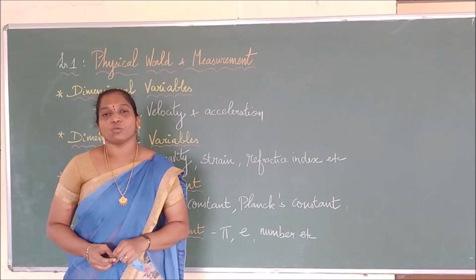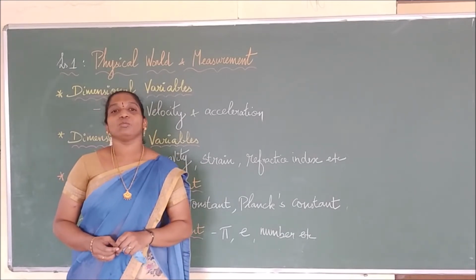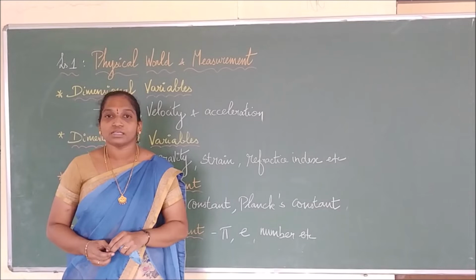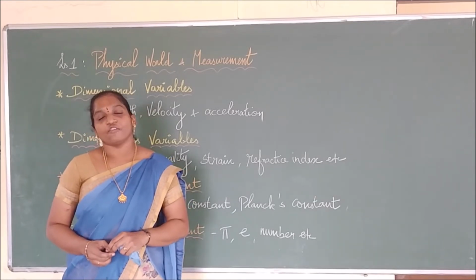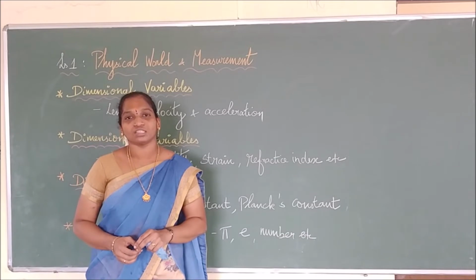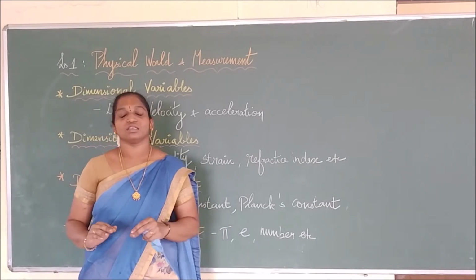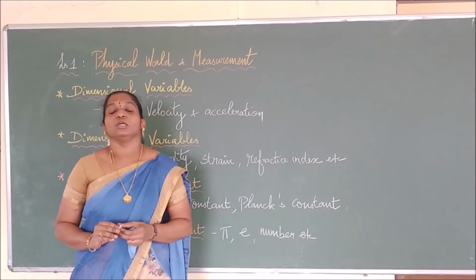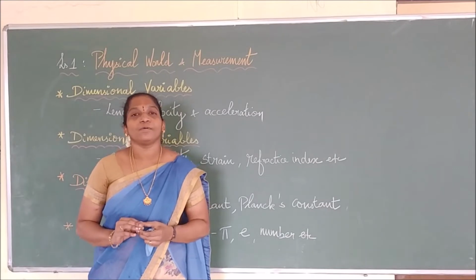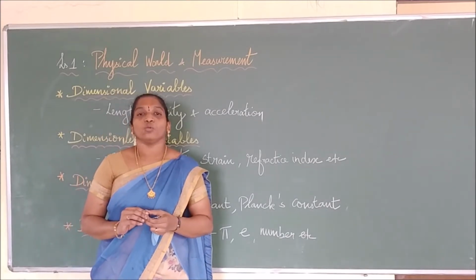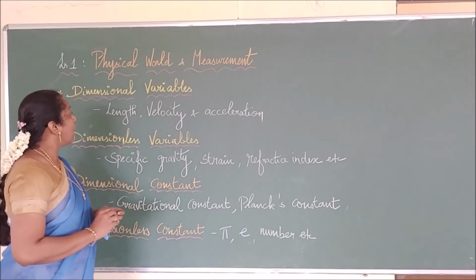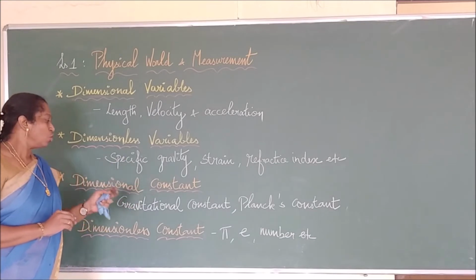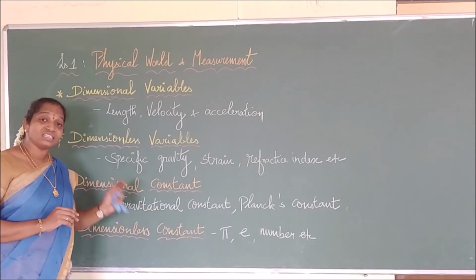Variable means what? Variable means that with respect to time, the thing will be varying, or it will be varying for different circumstances. We call those quantities variable quantities. What do you mean by a constant quantity? Whatever the circumstances and whatever the situations, at all times the value of that physical quantity will remain the same. Depending upon variable and constant quantity, we divide them into dimensional variables and dimensionless variables, and constants into dimensional constants and dimensionless constants.